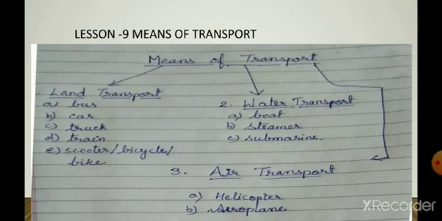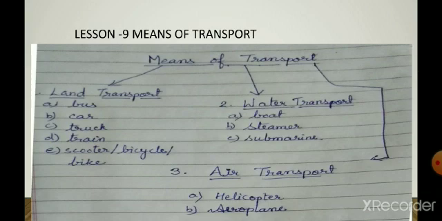Let's revise lesson number 9, means of transport. Children, there are three means of transport: land transport, water transport and air transport. The means of land transport are bus, car, truck, train, scooter, bicycle, bike, etc. And the means of water transport are boat, steamer and submarine. Submarine, children, is used for protecting our water boundaries. Then third is air transport. Helicopters and airplanes are used for distant places, right, children?